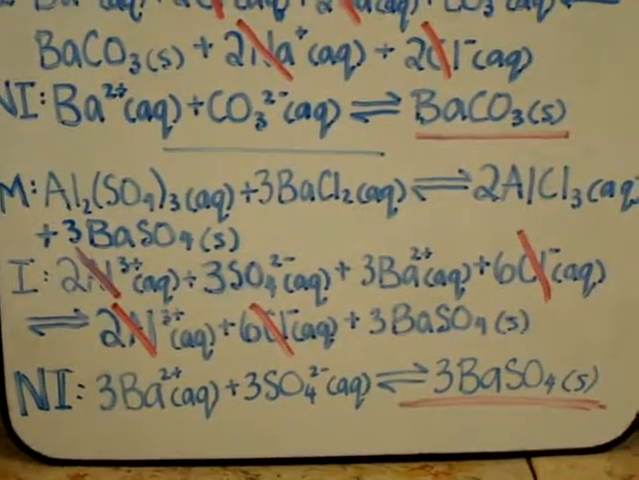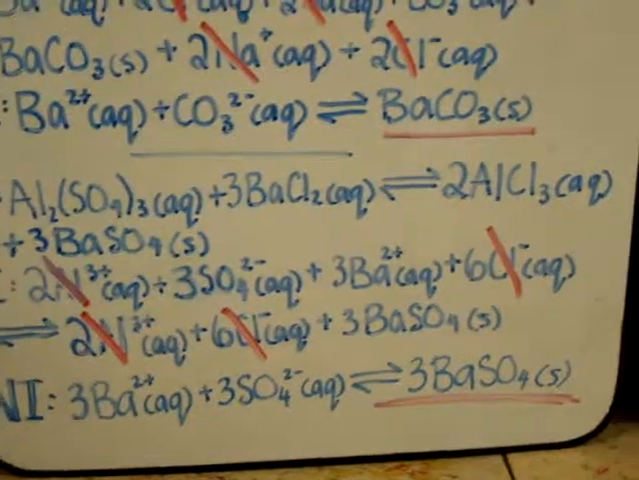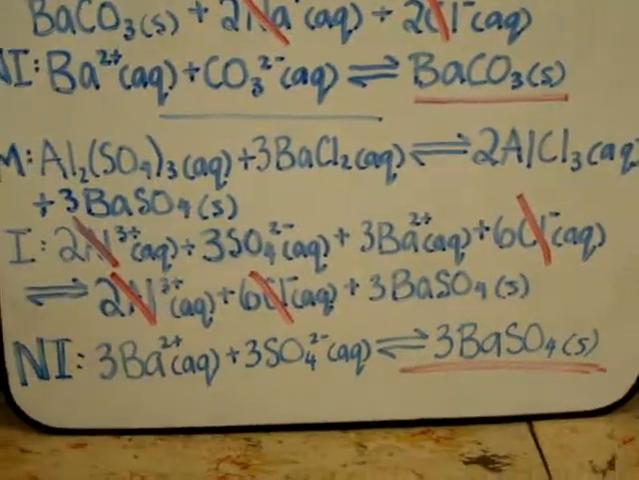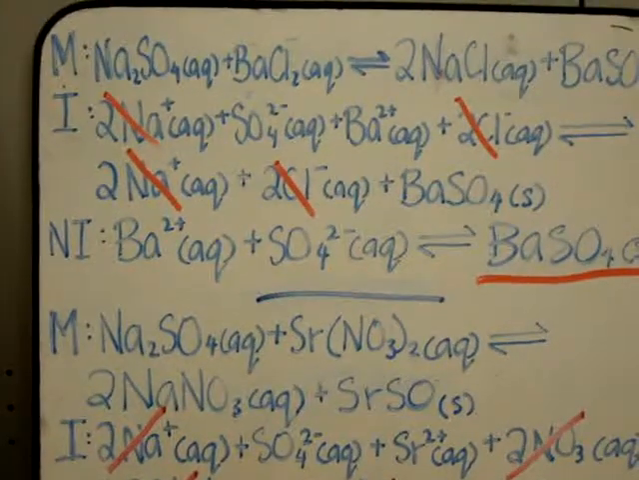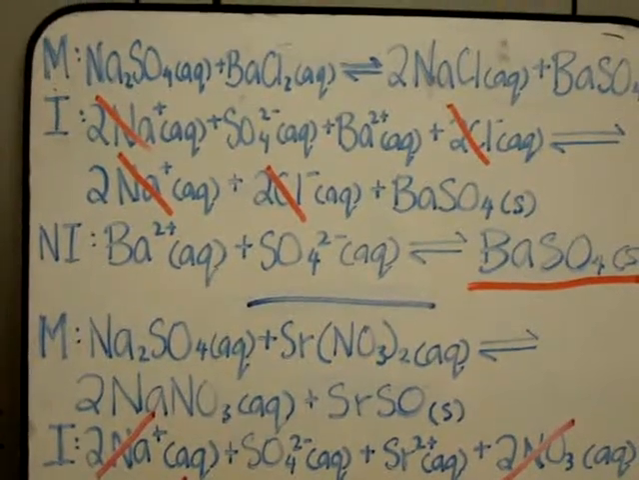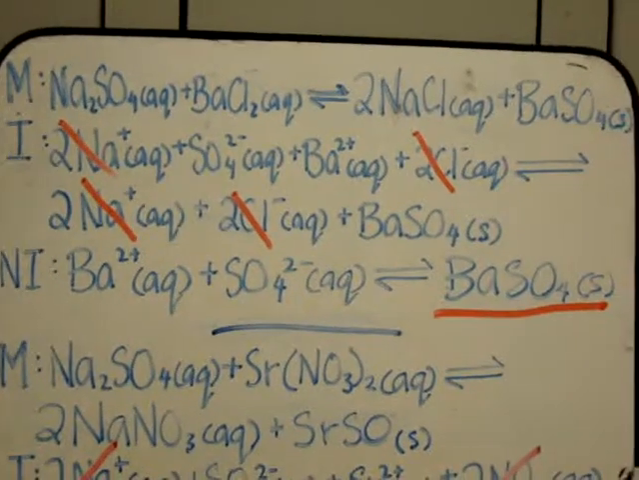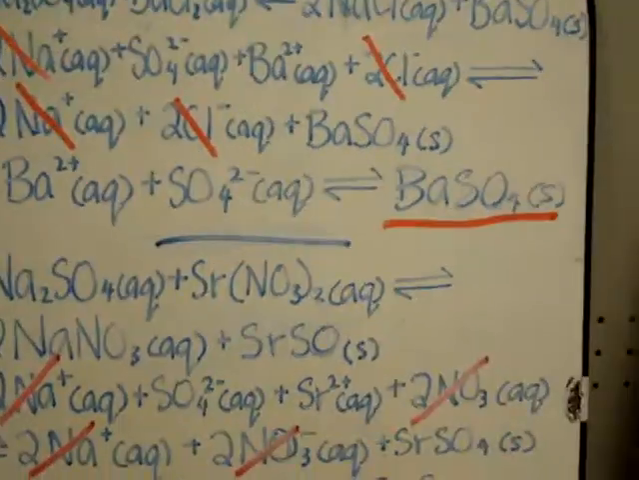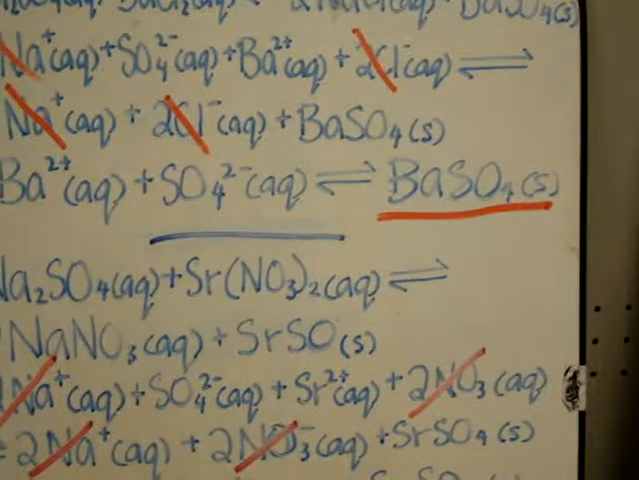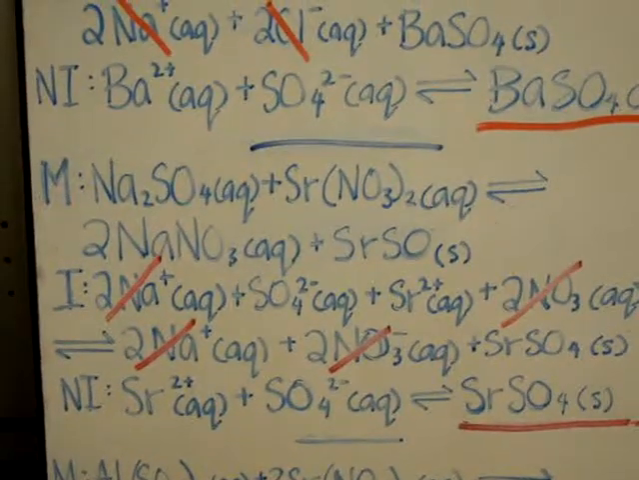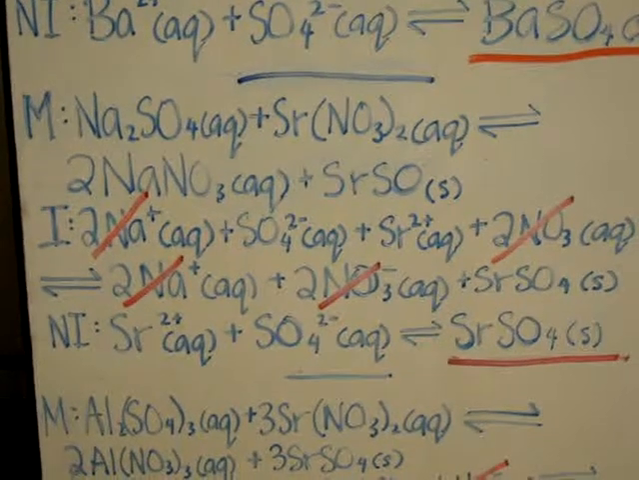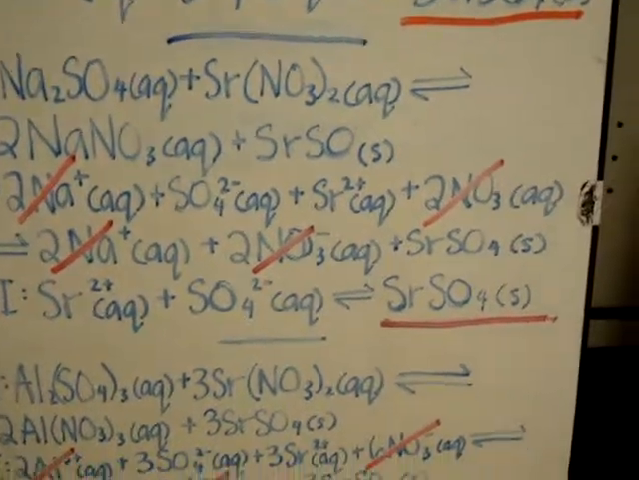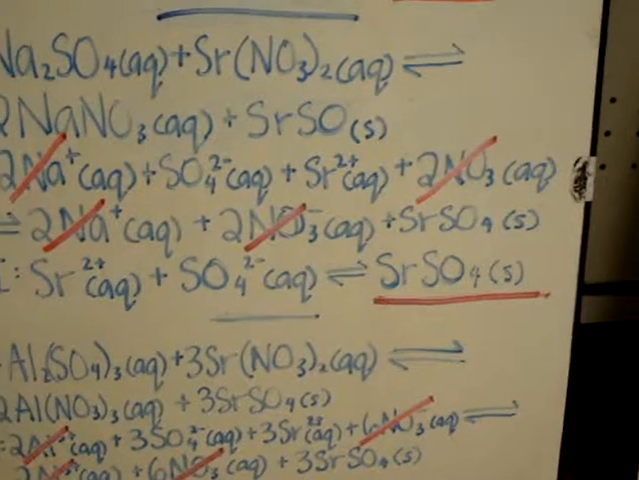Aluminum sulfate reacting with barium chloride produces aluminum chloride. The precipitate that forms is barium sulfate. Sodium sulfate reacting with barium chloride produces sodium chloride and barium sulfate. The precipitate that forms is barium sulfate. Sodium sulfate reacting with strontium nitrate produces sodium nitrate and strontium sulfate. The precipitate that forms is strontium sulfate.